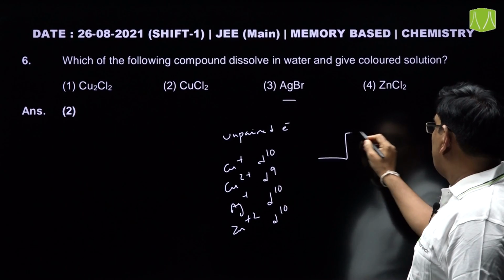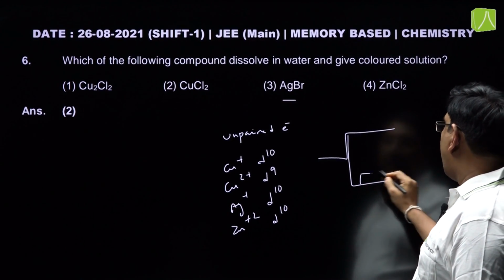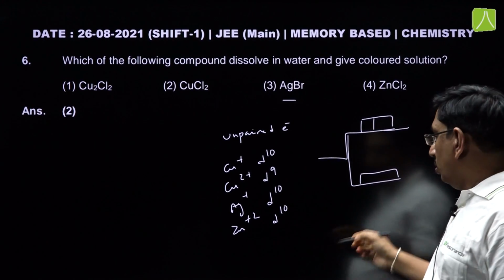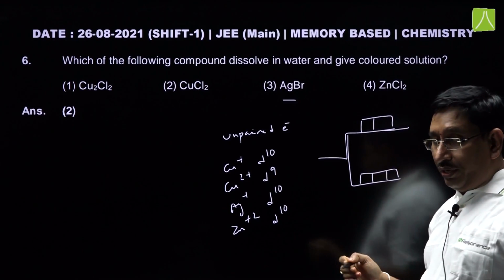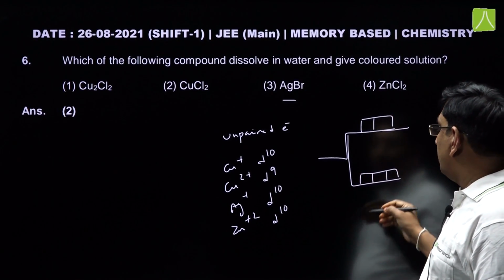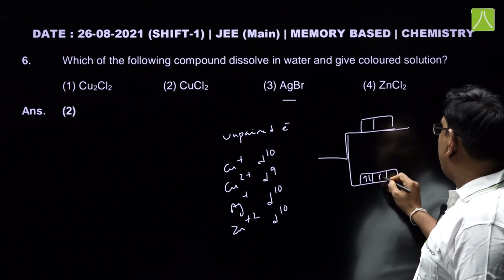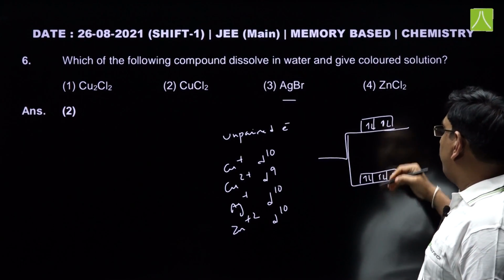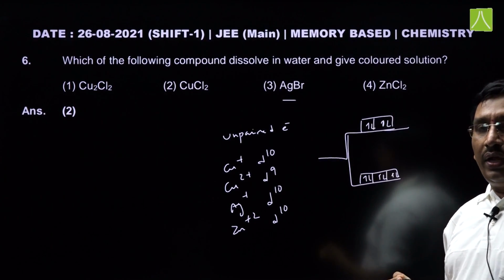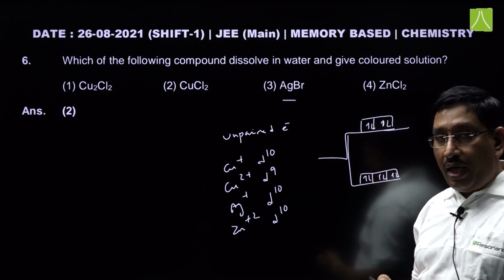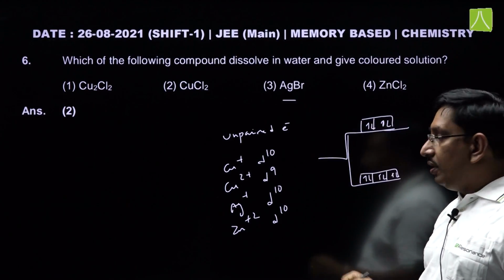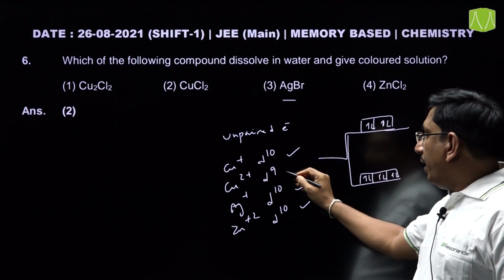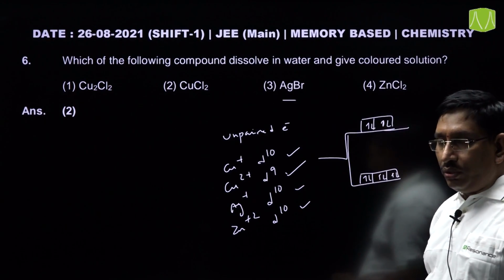To show color, the d orbital electrons should undergo dd transition. If d orbitals are completely filled, then excitation of electrons from lower energy d orbitals to higher energy d orbitals is not possible. That means dd transition is not possible. That is why D10 configurations are colorless and only CuCl2 can show the color.